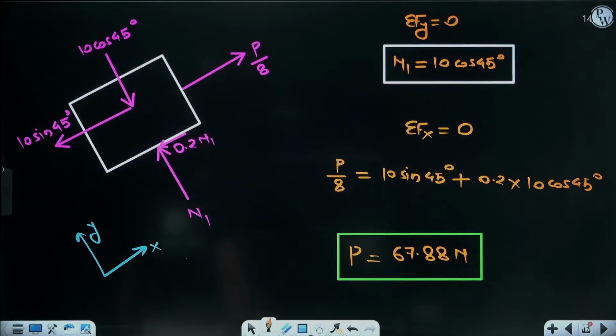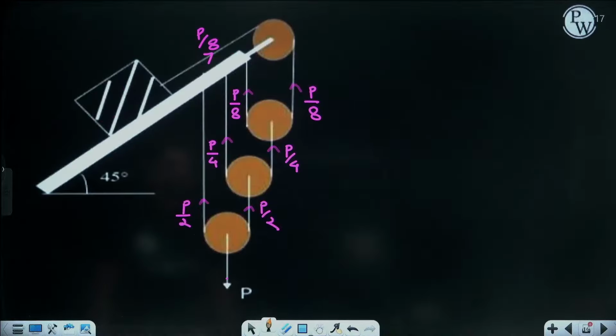Very good. Vibhu, Ashish, Anubhav, Saurabh, Arya, Rohan, Shivam. Very good. Divya, very good. Swastik, Madhu, very good. 67.88. Done.